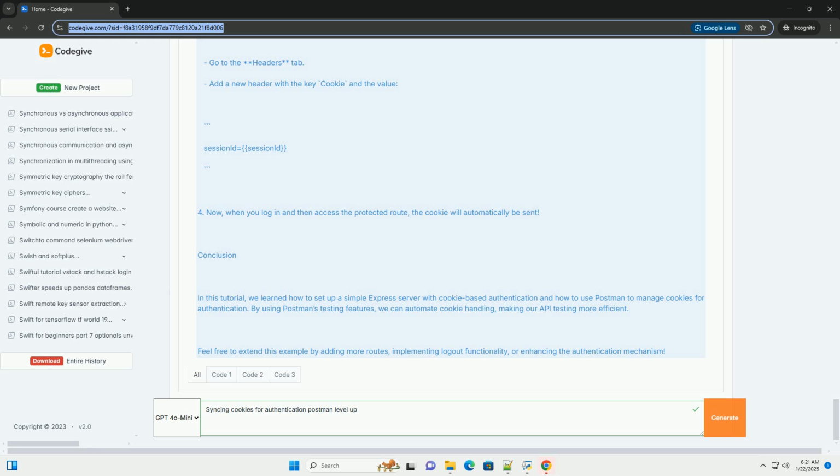Conclusion. In this tutorial, we learned how to set up a simple Express server with cookie-based authentication and how to use Postman to manage cookies for authentication. By using Postman's testing features, we can automate cookie handling, making our API testing more efficient. Feel free to extend this example by adding more routes, implementing logout functionality, or enhancing the authentication mechanism.